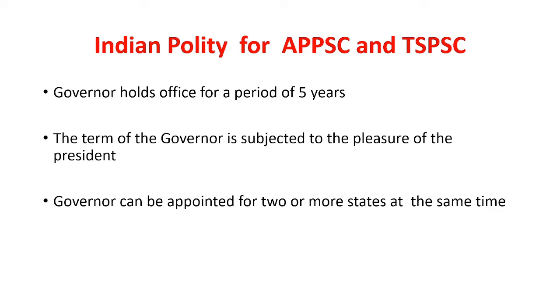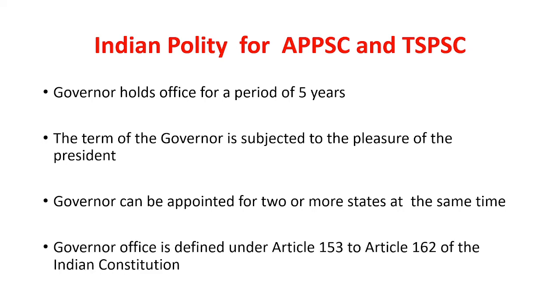If you see the Telangana governor, she's the governor of Telangana and Puducherry also at the same time. And the governor's office is defined under Article 153 to Article 162 of the Indian Constitution. All these 4 points are also important from the exam point of view.